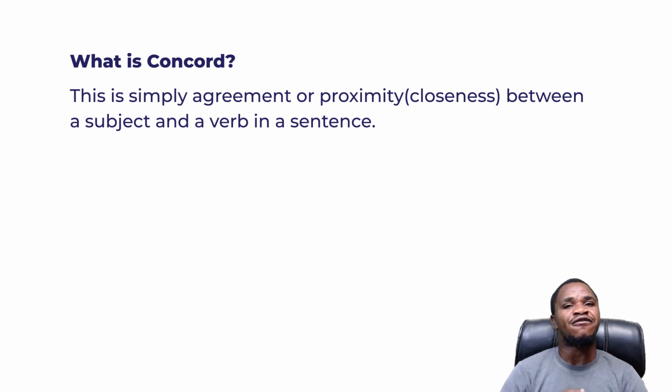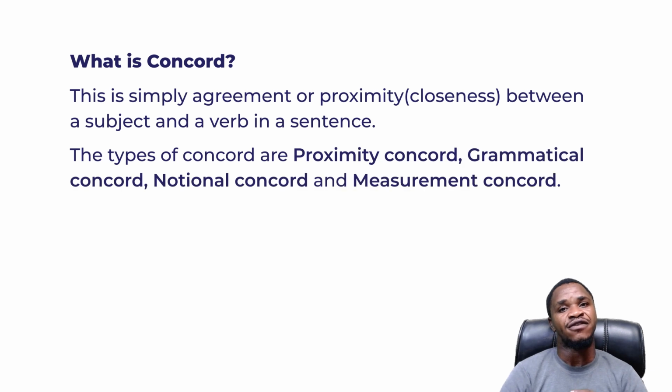For every sentence to make sense, there has to be the presence of concord in it. And then we have the types of concord. We have the proximity concord and lots more. We have the grammatical concord, the notional concord, the measurement concord. So we'll move straight to the first question.